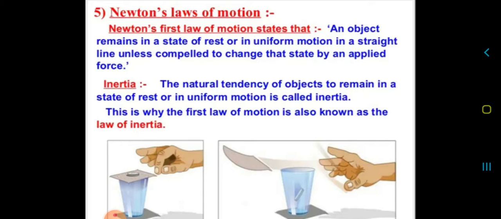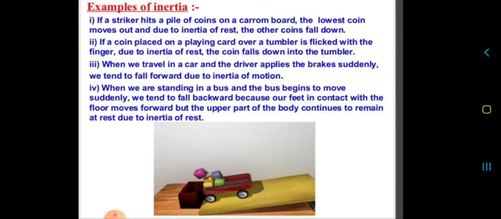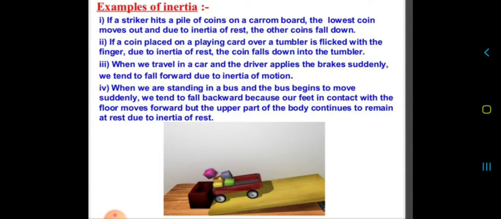This is why the first law of motion is also known as the law of inertia. Okay, now let us understand inertia with the help of some examples. The first example is, if a striker hits a pile of coins on a carom board, the lowest coin moves out, and due to inertia of rest, the other coins fall down.